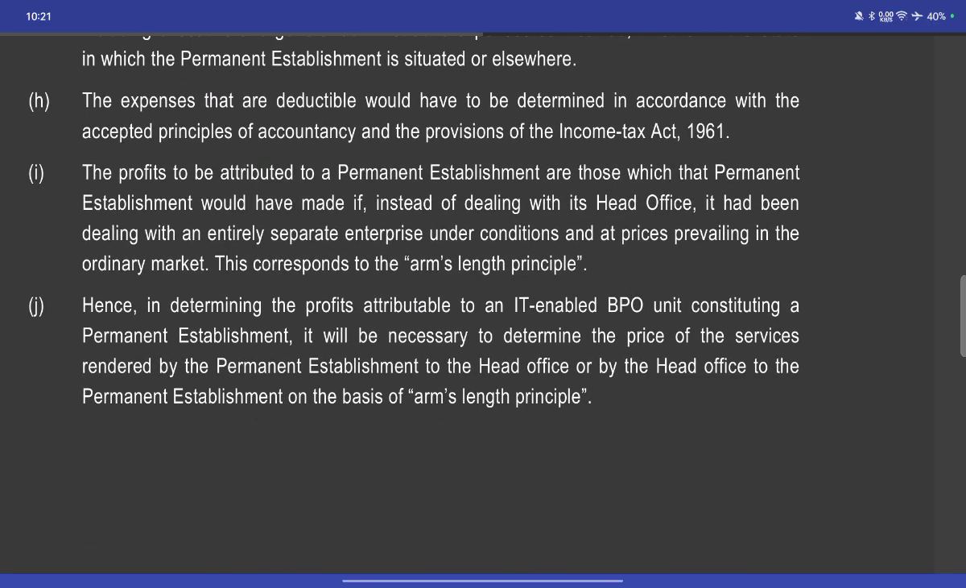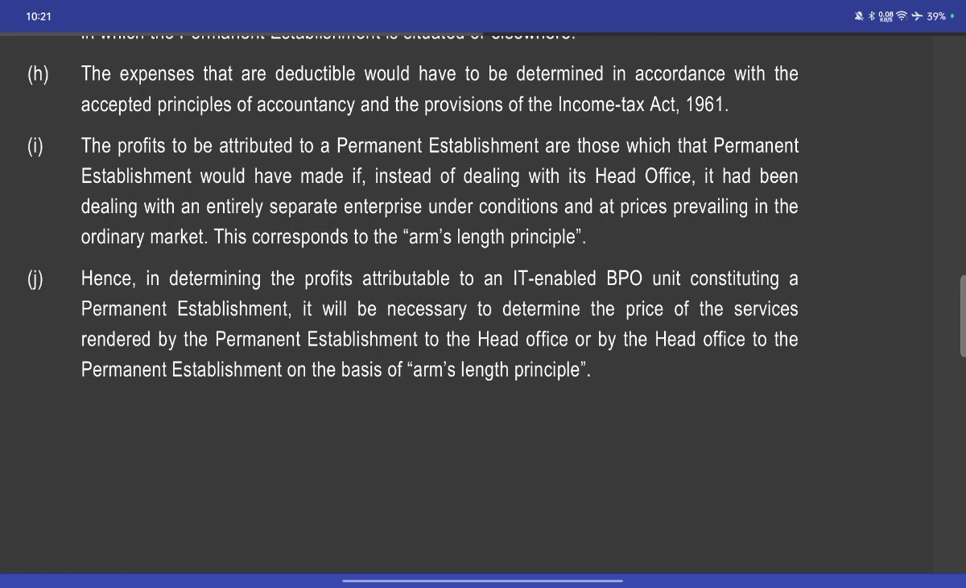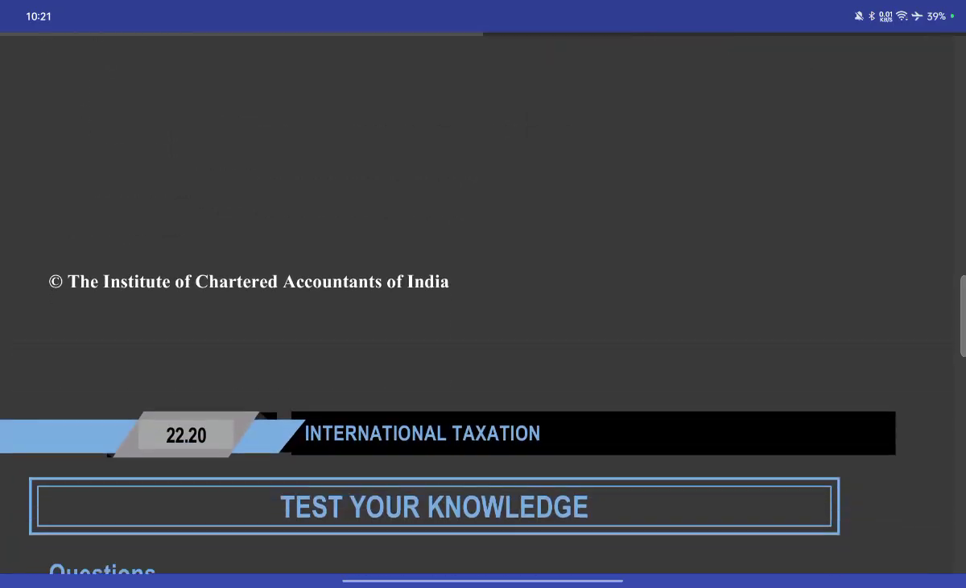The expenses deductible would be determined in accordance with the accepted principles of accountancy and the provisions of the Income Tax Act. The profit to be attributed to the permanent establishment is what it would have made if, instead of dealing with the head office, it were dealing with an entirely separate enterprise under the conditions and at the prices prevailing in the ordinary market. This corresponds to the arm's length principle. Hence, to determine the profit attributable to an IT-enabled BPO that constitutes a permanent establishment, it will be necessary to determine the price of services rendered by the permanent establishment to the head office, and from the head office to the permanent establishment, at arm's length prices.